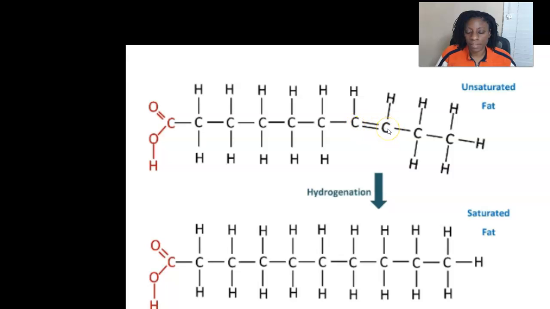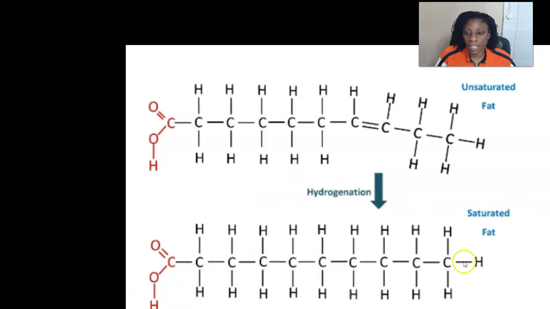That's what makes this acid chain unsaturated, because they are not bound to the maximum number of hydrogens that they can be. This carbon's bound to only one hydrogen. It could have been bound to two. Same here. So we've got this double bond, and you see that puts a kink in the whole molecule. So this is an unsaturated fat. So through a man-made process called hydrogenation, hydrogens can be added to that chain, right?